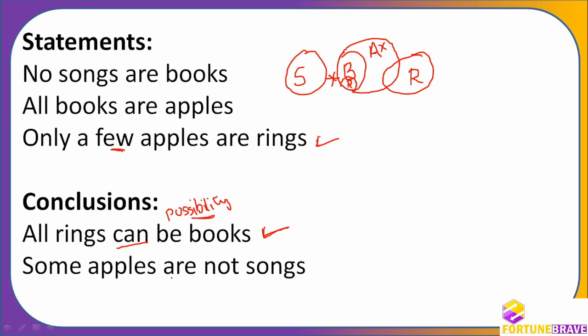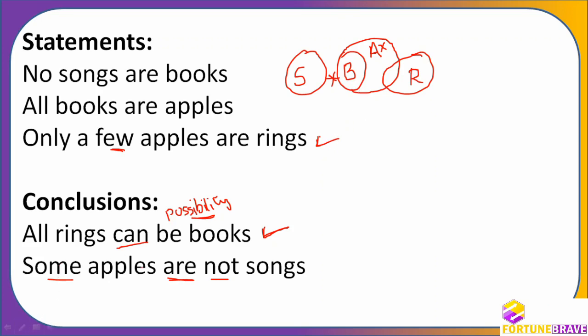Some apples are not rings. So some not is there. Some apples. So we will again remove this. This is only the possibility case we had done. So I will remove this so that there is no confusion. Okay. So this is again the standard statement.